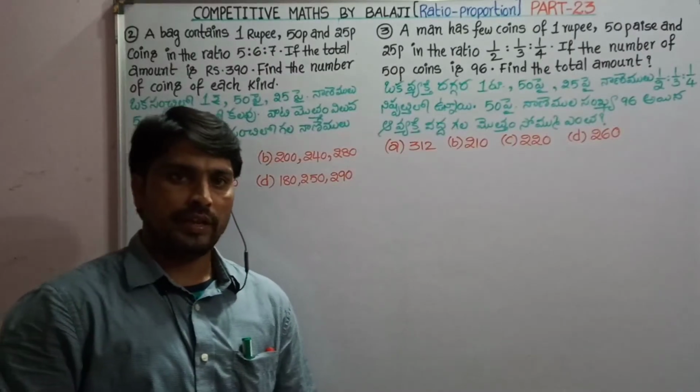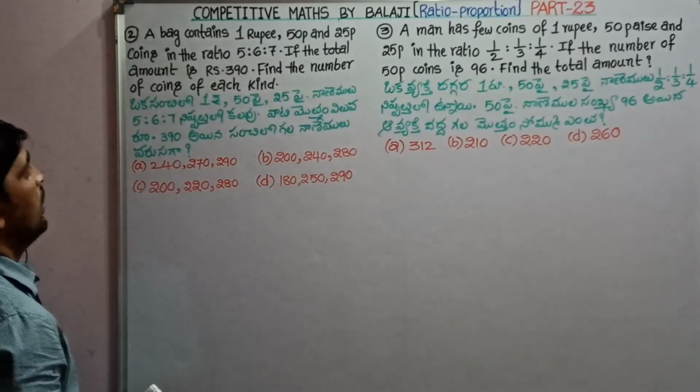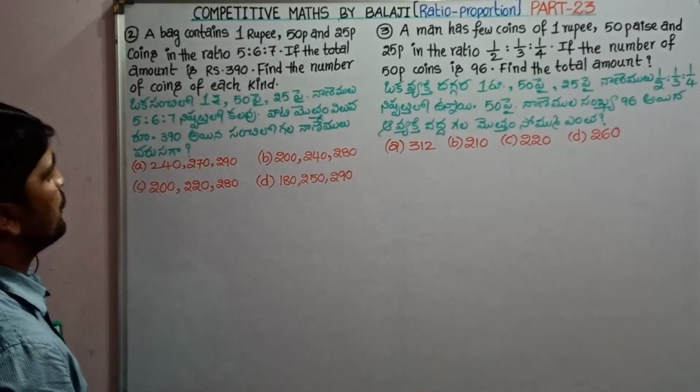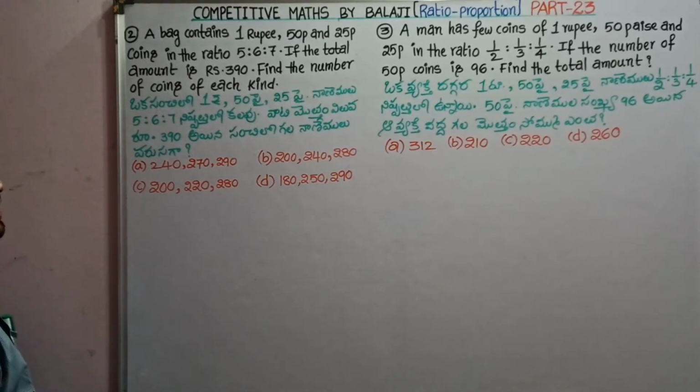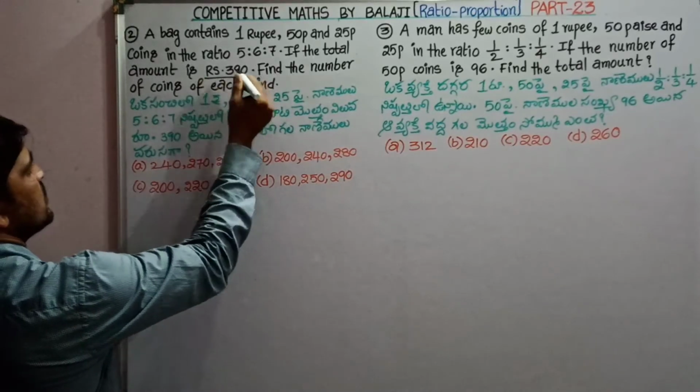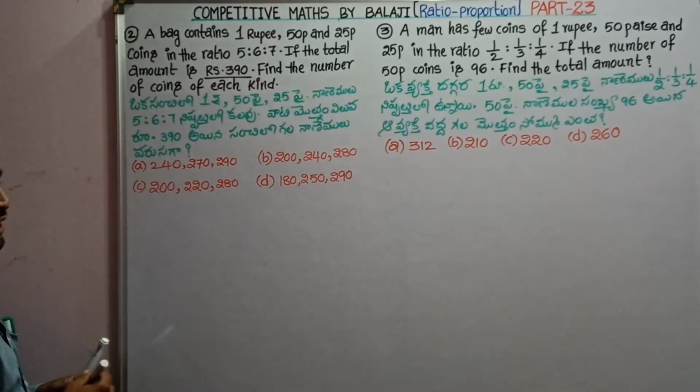Okay. Next question, the second one. A bag contains 1 rupee, 50 paise and 25 paise coins in the ratio 5:6:7. If the total amount is rupees 390, find the number of coins of each kind.